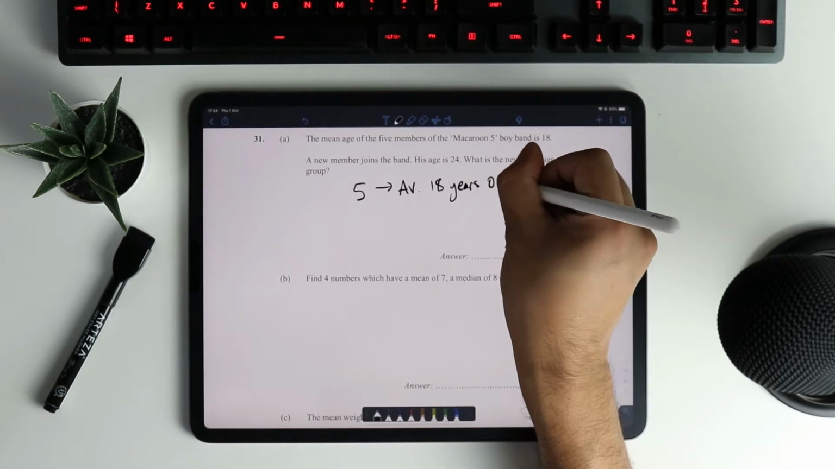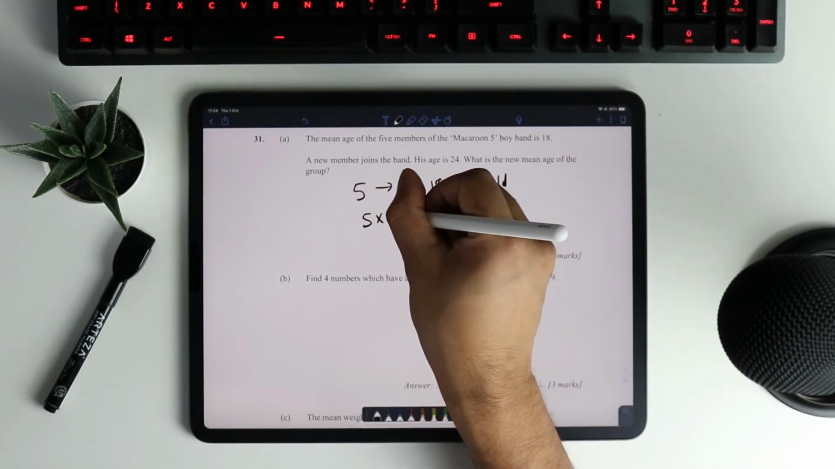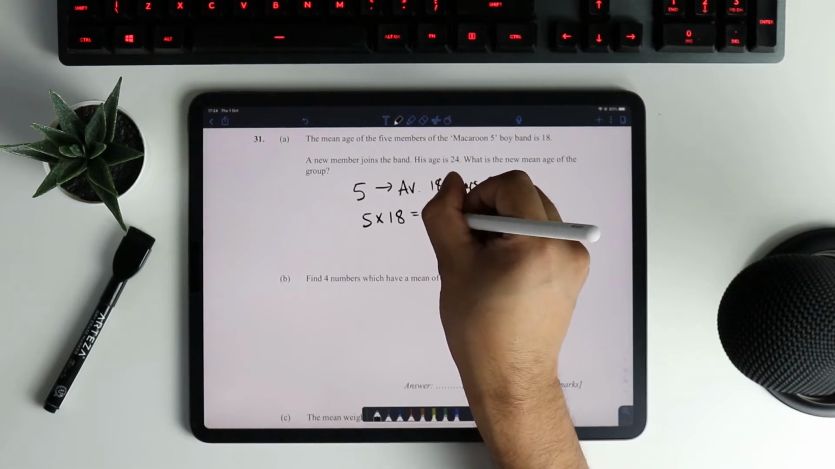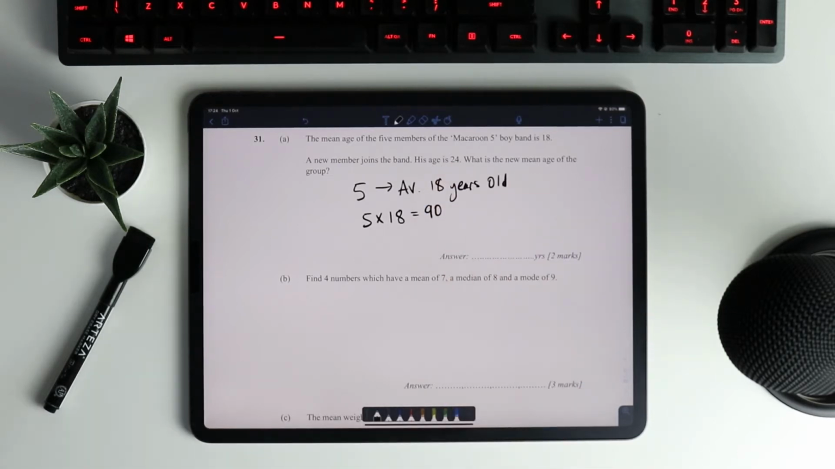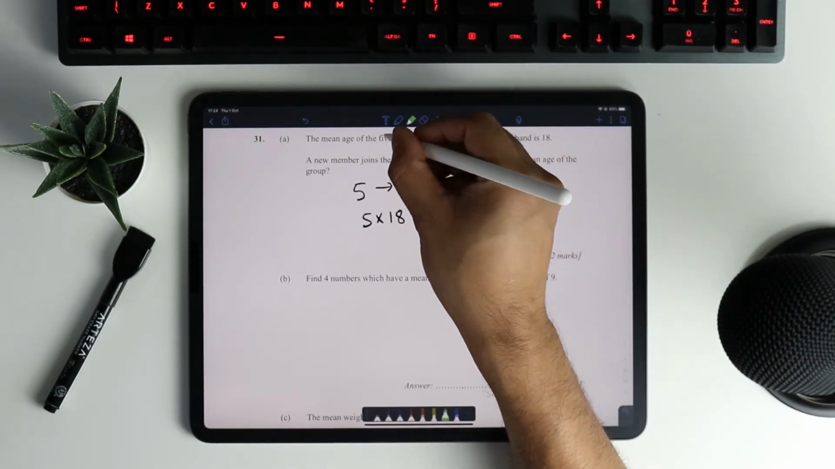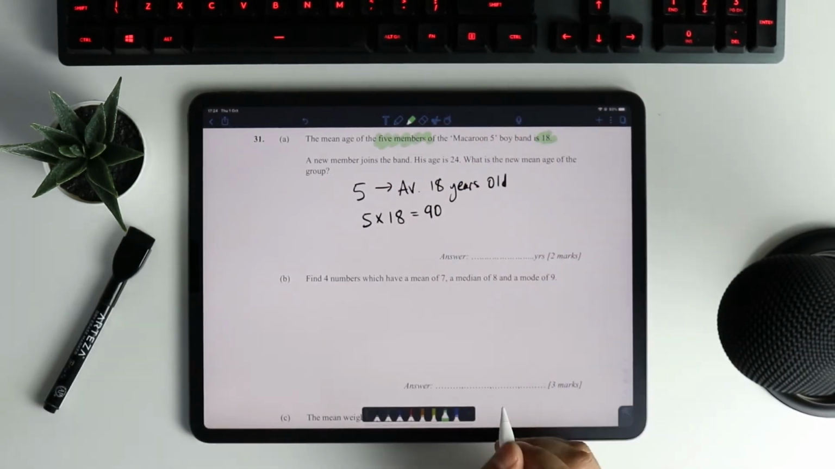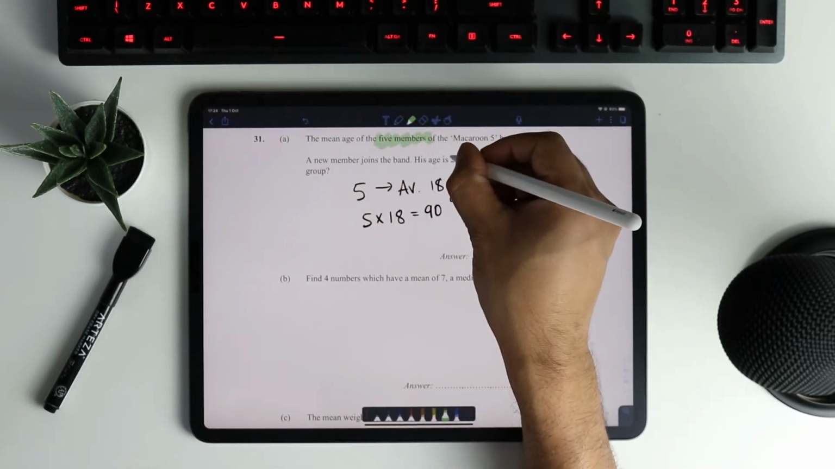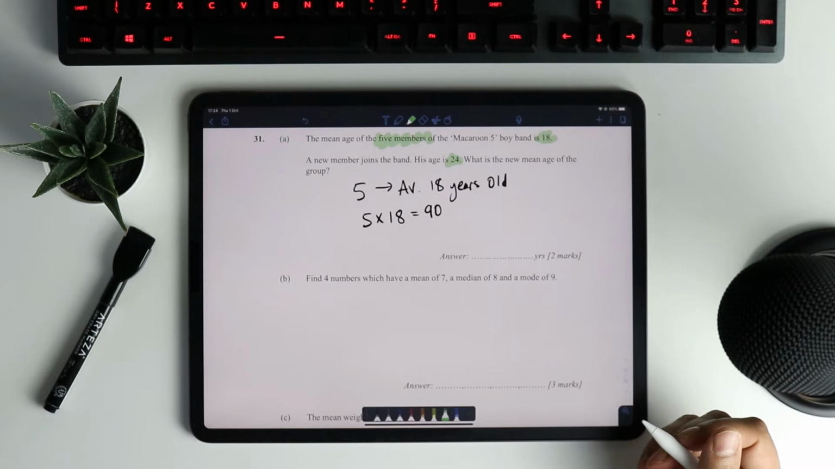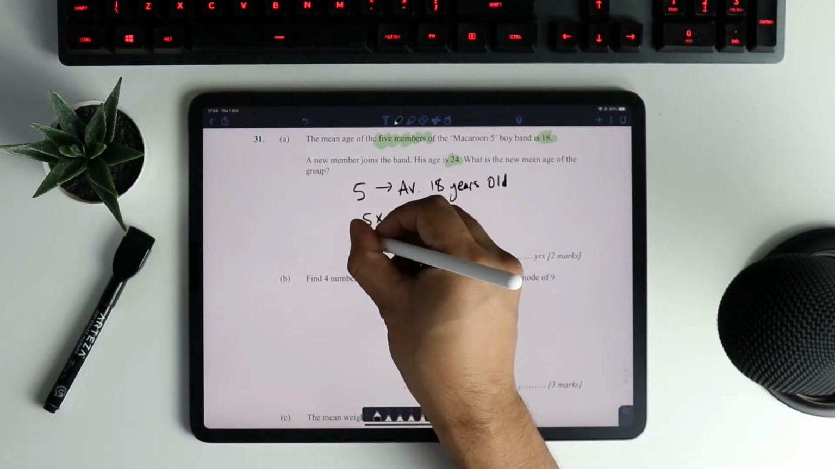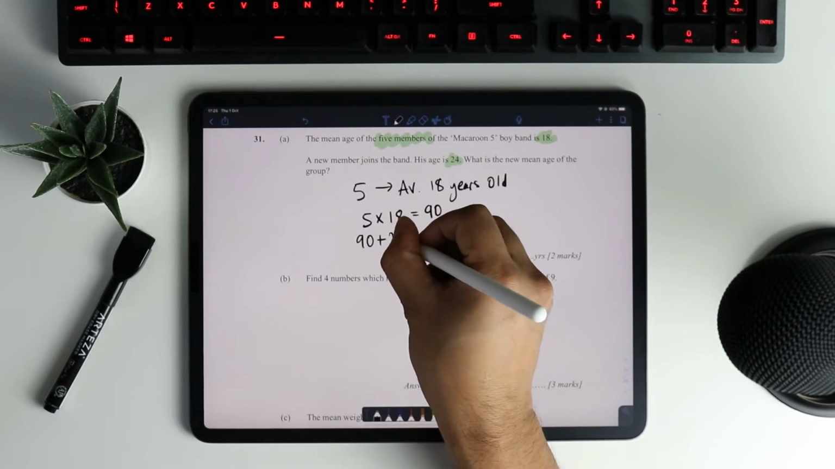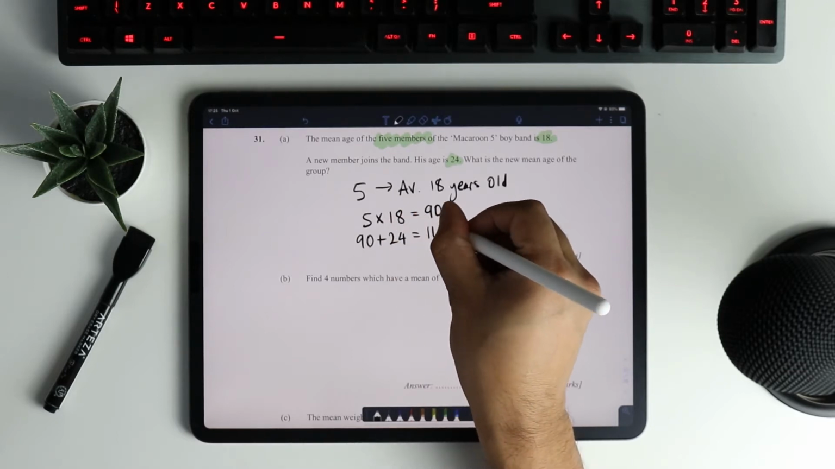So altogether, that must mean that the total age must be 5 times 18, which is 90. So if we add all the ages together, that must give us 90. So how does that help us? Well, when the new member comes in, and we know his age is 24, that must mean that the total age now must be 90 add 24, which is equal to 114.